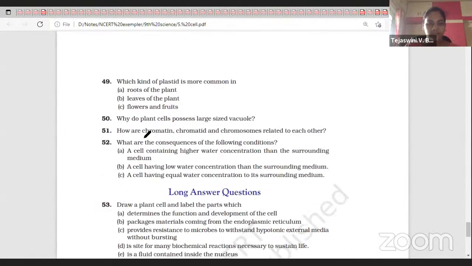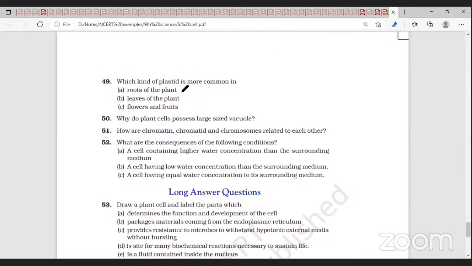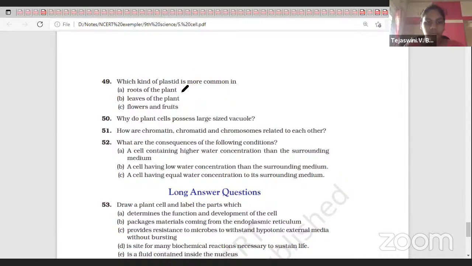Which kind of plastid is more common in roots of the plants? Ma'am, leucoplast. Leaves of the plants? Chloroplast. And flowers and fruits? Chromoplast.